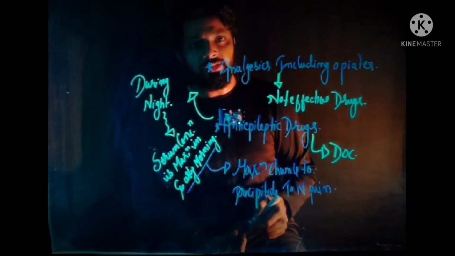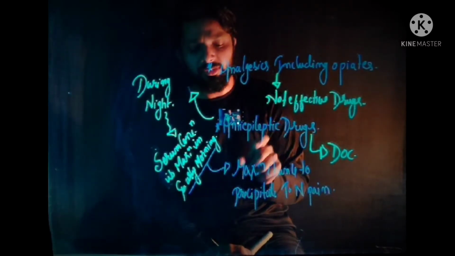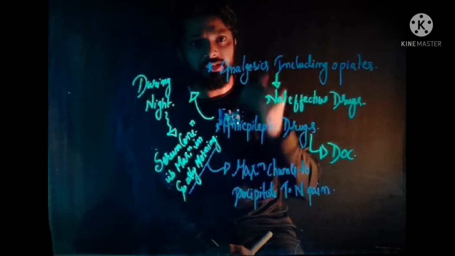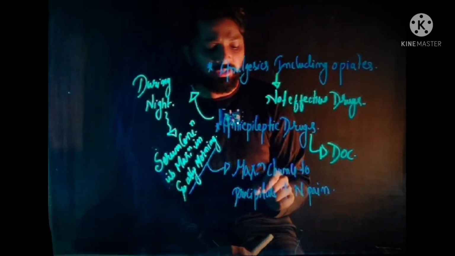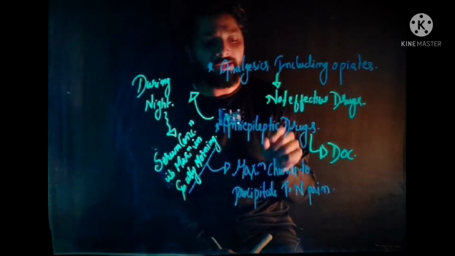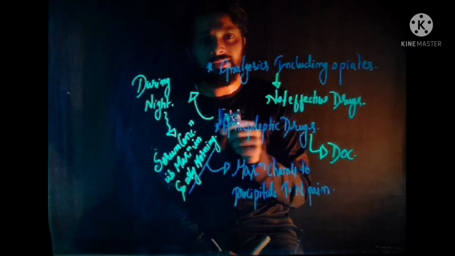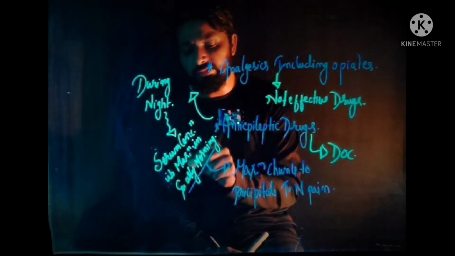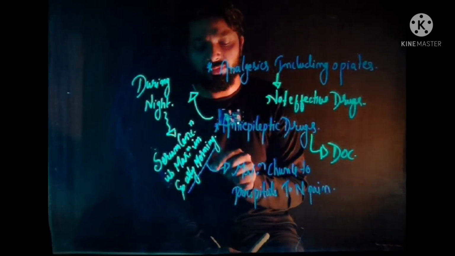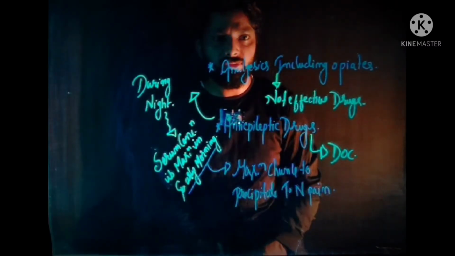So if in early morning the serum concentration of anti-epileptic drug is maximum, there is a reduction in the chance of precipitating the trigeminal neuralgia pain. That's why the anti-epileptic drug is administered during night.